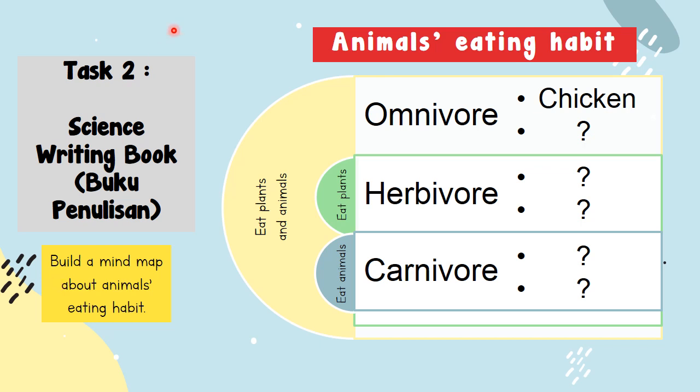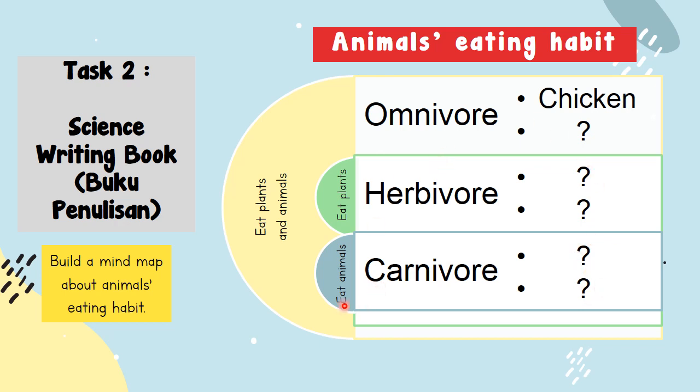Task 2. You will need to do task 2 in your science writing book ataupun buku penulisan sains kamu. Arahan, build a mind map about animals eating habit. Bina peta minda tentang tabiat pemakanan haiwan. Tajuknya adalah animals eating habit. Write down this mind map in your book and isikan tempat kosong dengan jawapan yang betul. This is the tempat kosong, the question mark.